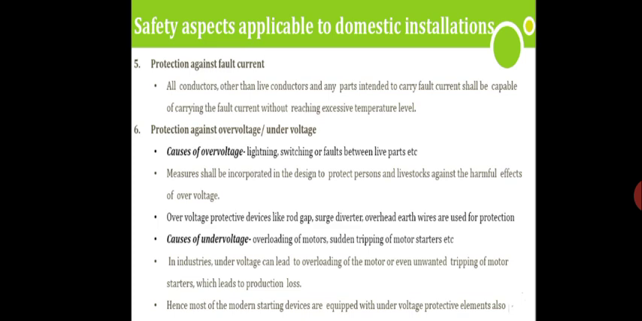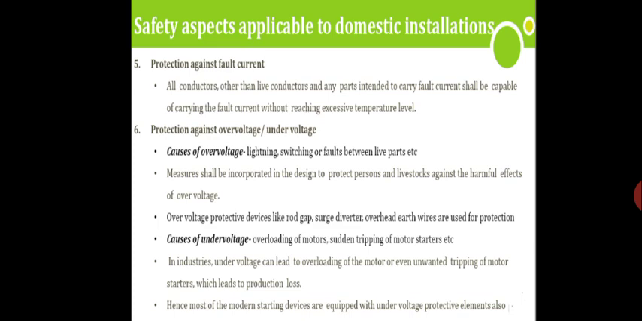Okay, next one, the protection against over voltage and under voltage. The causes of over voltage we can see are lightning strikes, switching and faults between the live parts, etc. These are all the causes of over voltages. Measures shall be incorporated in the design to protect persons and livestock against harmful effects of over voltages. So what are these measures? They are the surge gap, rod gap and surge diverter, and overhead earth wires are used for the